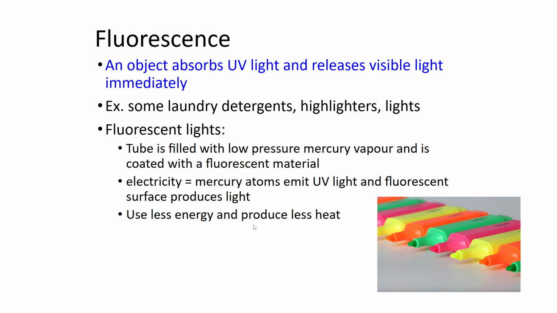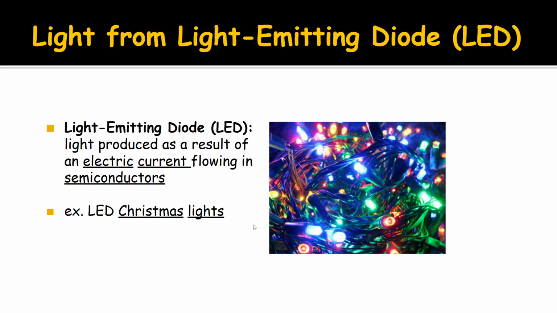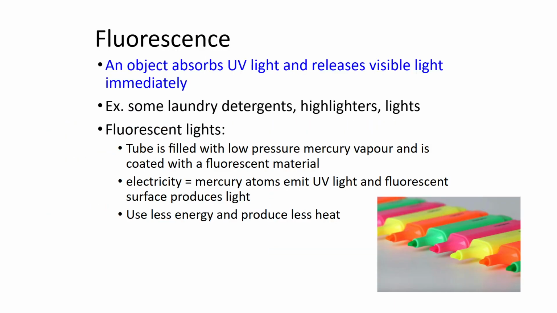So these fluorescent light bulbs can produce a large amount of light without producing a whole lot of heat, and they're more energy efficient, which is why fluorescent lights are really, really big. And they were the intermediary step to a more green sort of light fixture in homes.